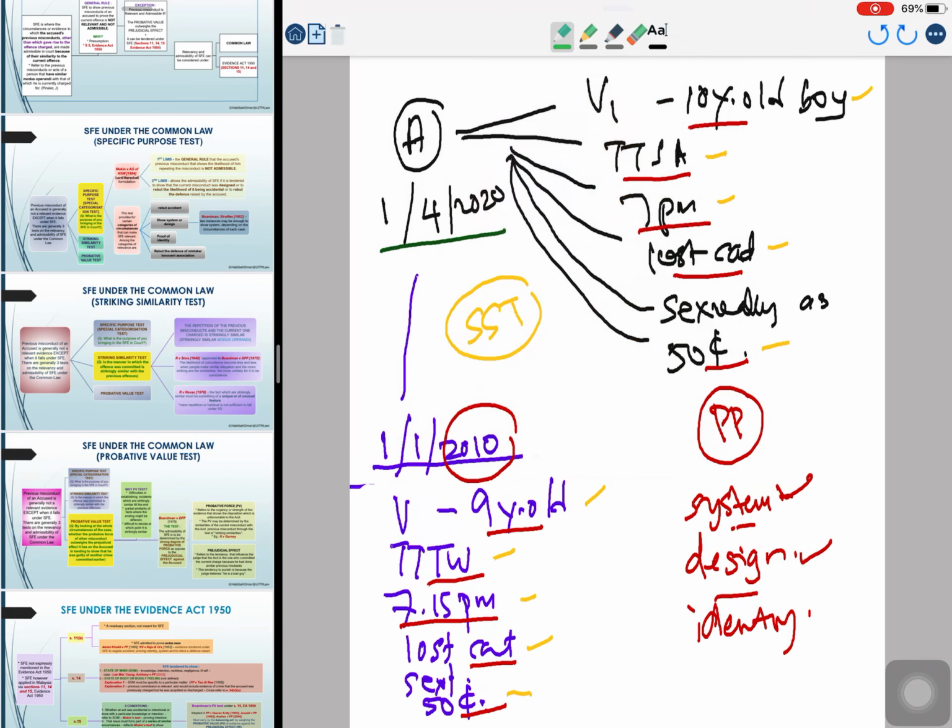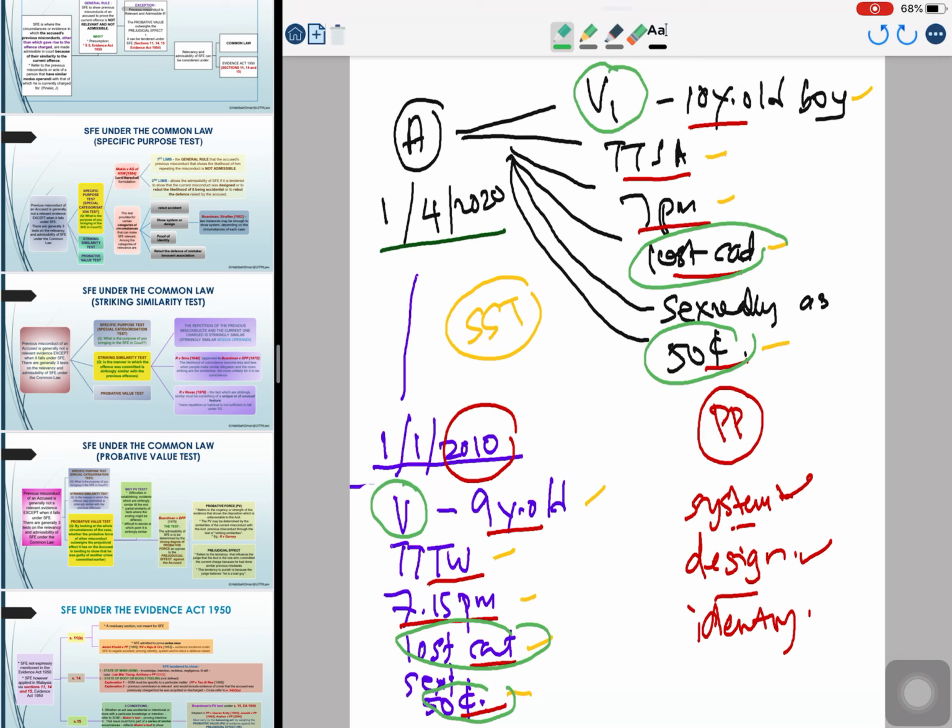Now if you look at the incident here, you find that the incident of assault on victim number 1 is strikingly similar with the incident of assault on victim number 2, right? That is in 2010. So when we apply the striking similarity test, you cannot deny the fact that the MO, the modus operandi, is strikingly similar, and the similarity will be something of some unusual feature. For example, they were given 50 cents, right? The MO of the lost cat here, that will be reflective of something which are strikingly similar.